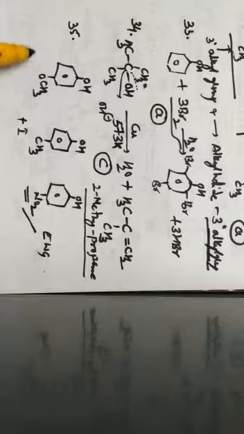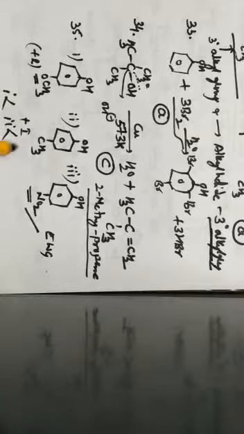OCH3 shows a positive resonance effect, so its acidic nature will be least. Hence, para-methoxyphenol is less acidic than para-methylphenol, which is less acidic than para-nitrophenol. Hence, the correct option for this question is option C.